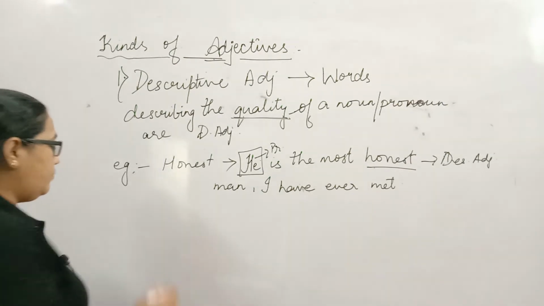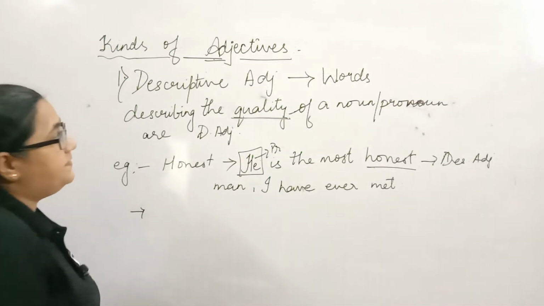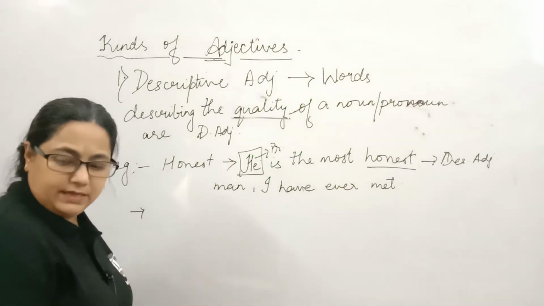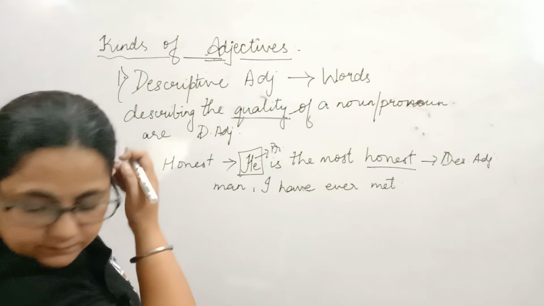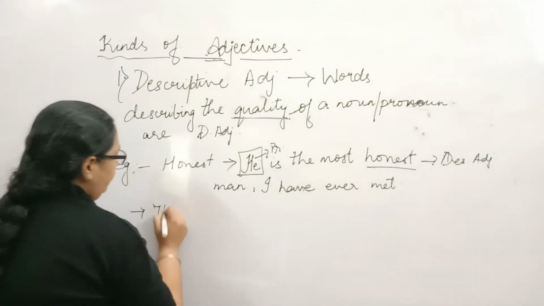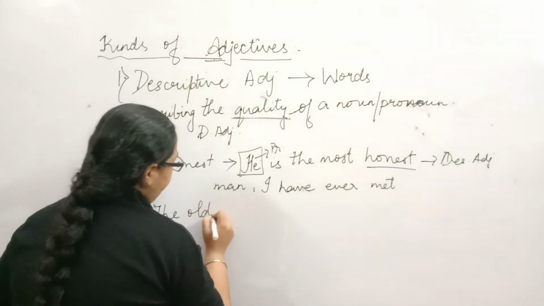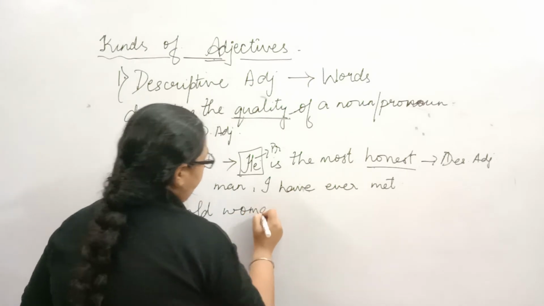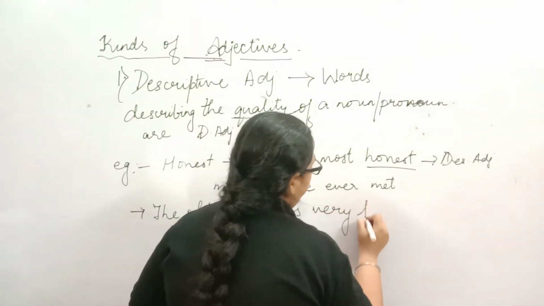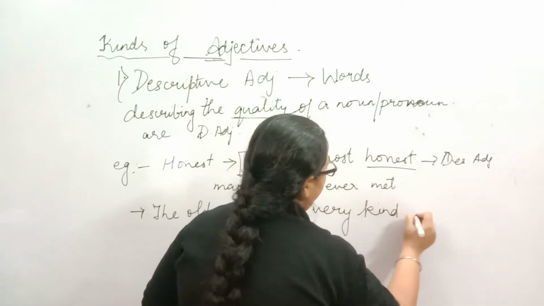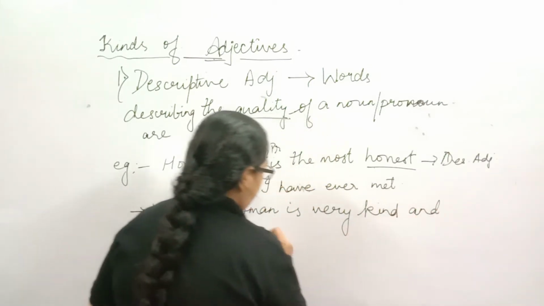Now let's take one more sentence for the descriptive adjective. Let it be, the old woman is very kind and thoughtful.